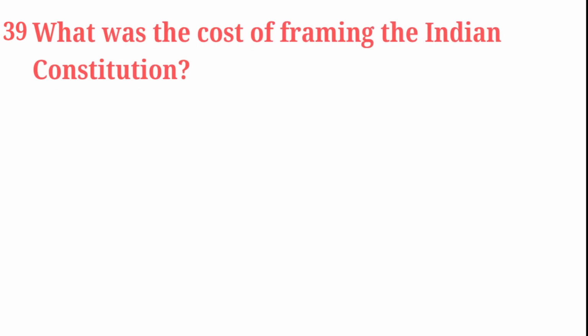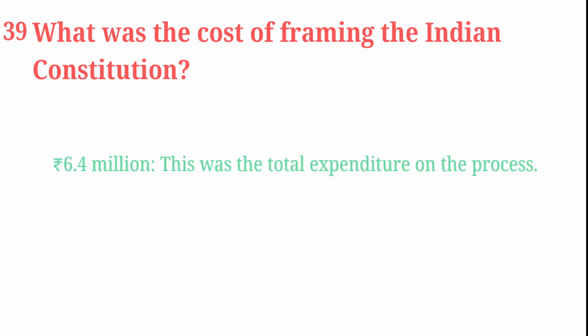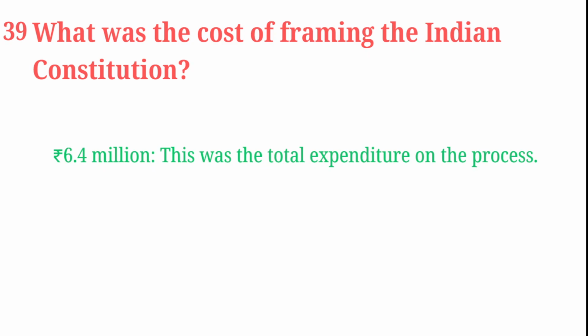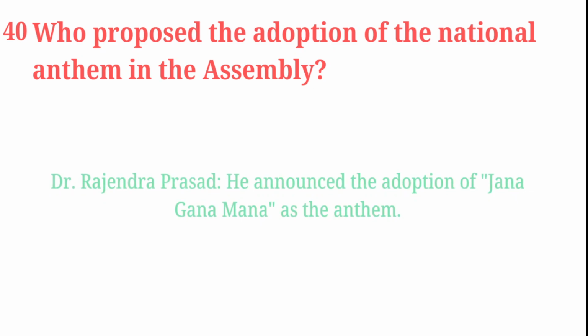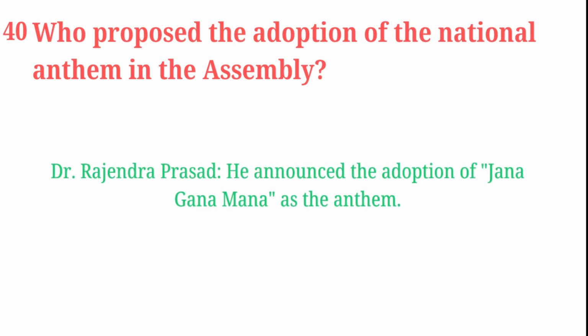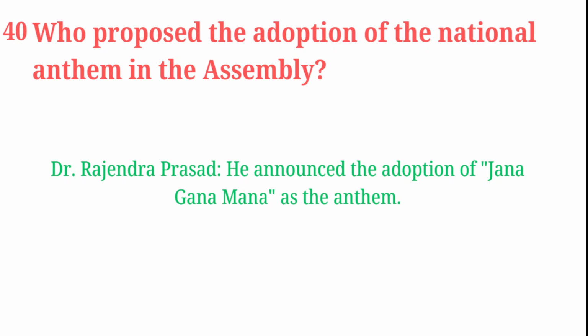What was the cost of framing the Indian Constitution? 6.4 million or 64 lakh. This was the total expenditure on the process. Who proposed the adoption of the national anthem in the Assembly? National anthem. Dr. Rajendra Prasad. He announced the adoption of Jana Gana Mana as the anthem.